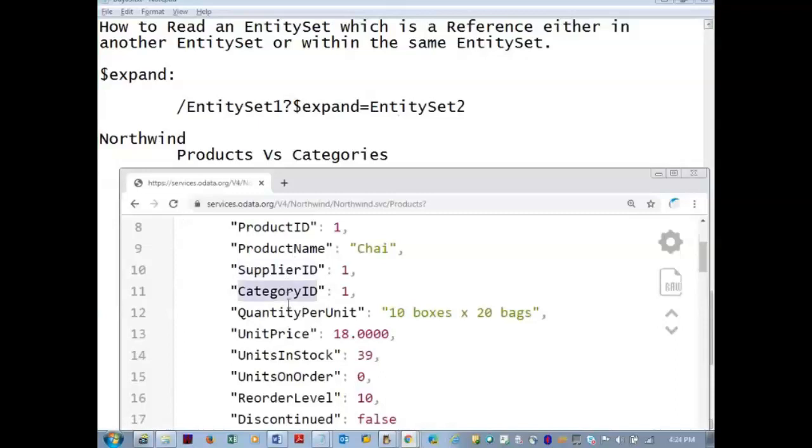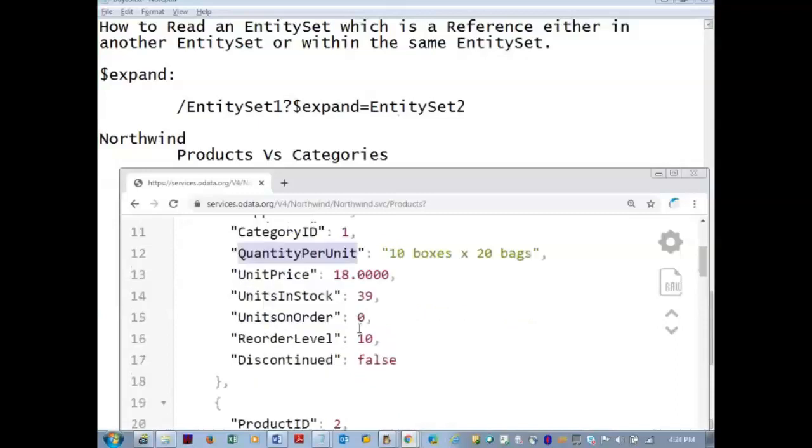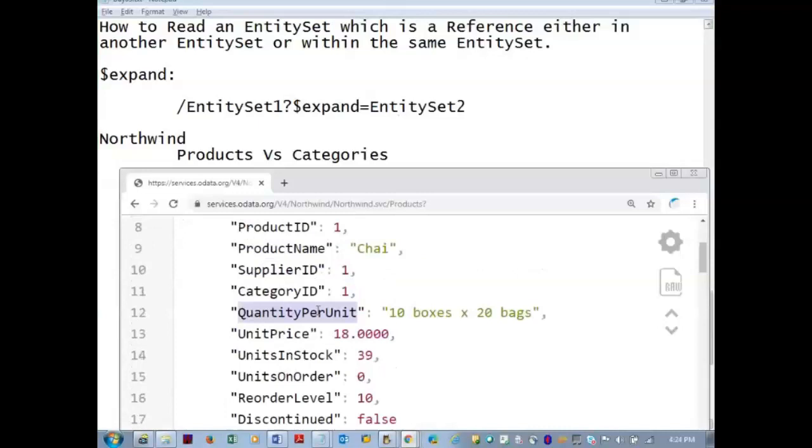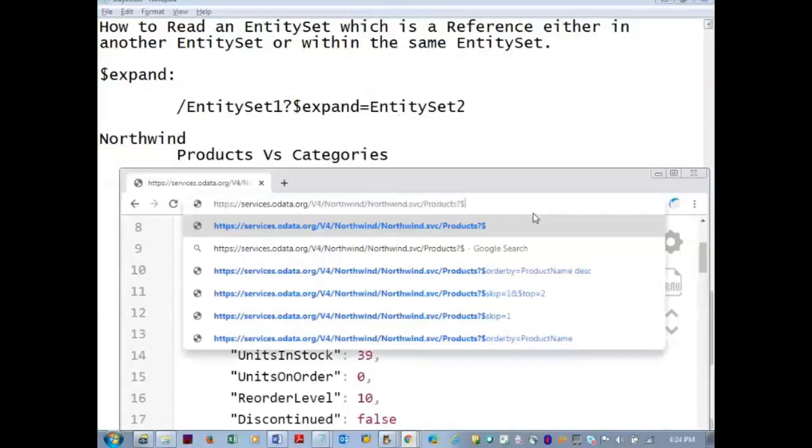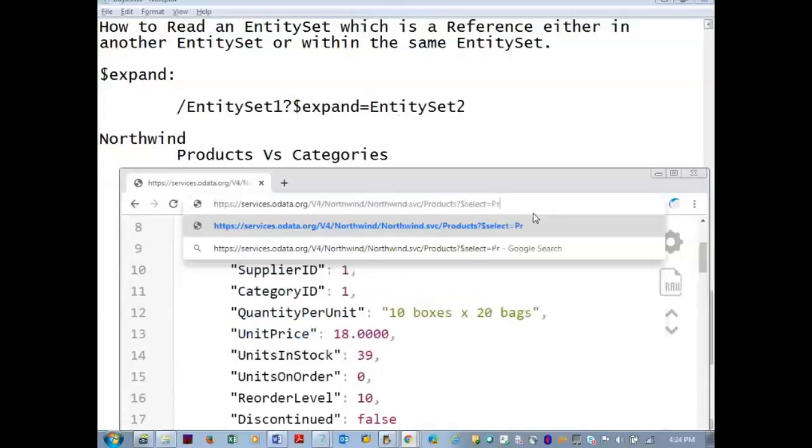Product name, supplier ID, category ID, quantity per unit. There is one query where we can select the properties of interest. I want only product ID and product name for all the records. Then you can issue $select is equal to product ID.